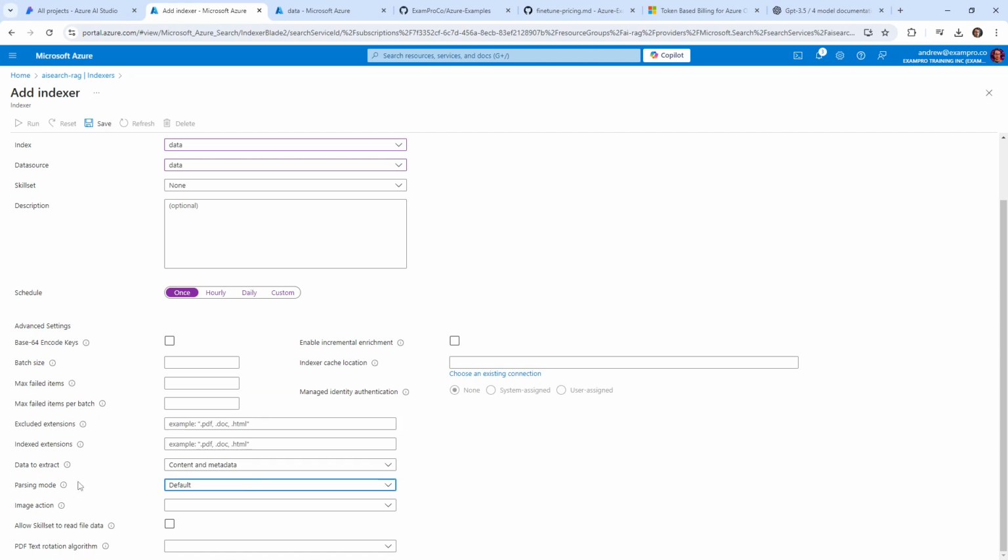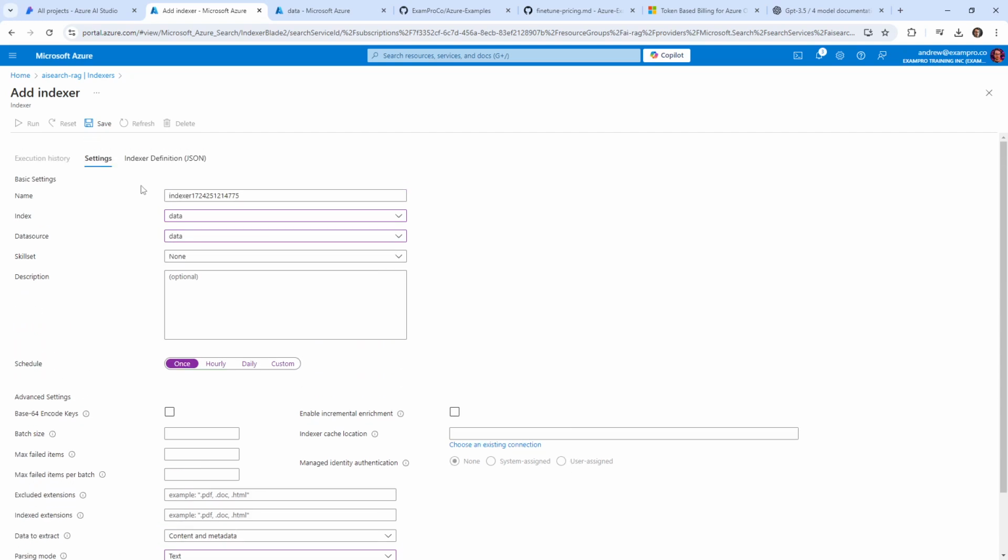We have parsing mode, which is fine. This is just markdown. So set to text improves indexing performance on plain text files. I mean, that's what it is. It's a plain text file in a sense. It is a markdown file, but that's basically the same thing. We have image action, so ignore embedded images or files. That's kind of interesting. And we'll go ahead and save this.